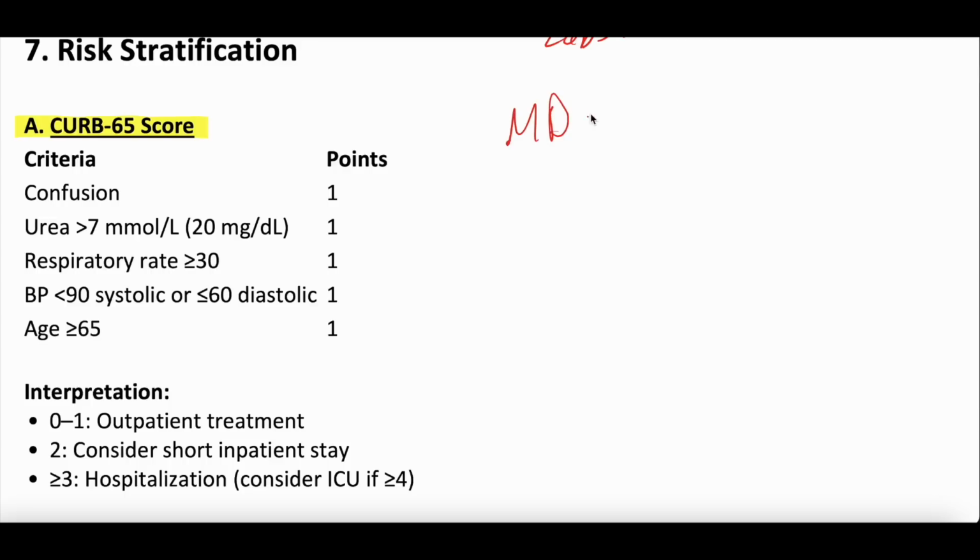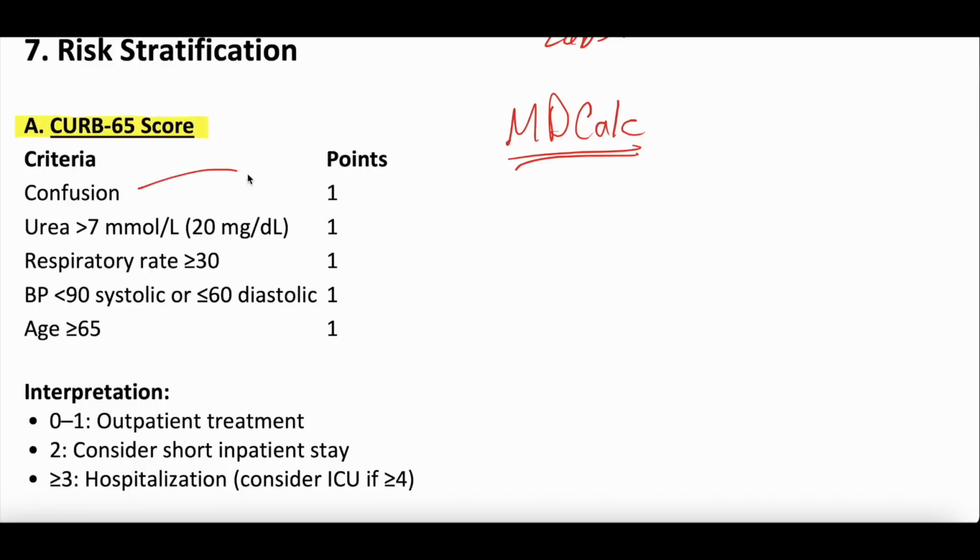We often use MDCalc. We don't get any endorsements from MDCalc, although as we said before, that would be nice because we use it a lot. But MDCalc has the CURB 65 score as well as a lot of these risk stratification tools. You just Google MDCalc and it'll pop up. But essentially you get a point for each of these criteria.